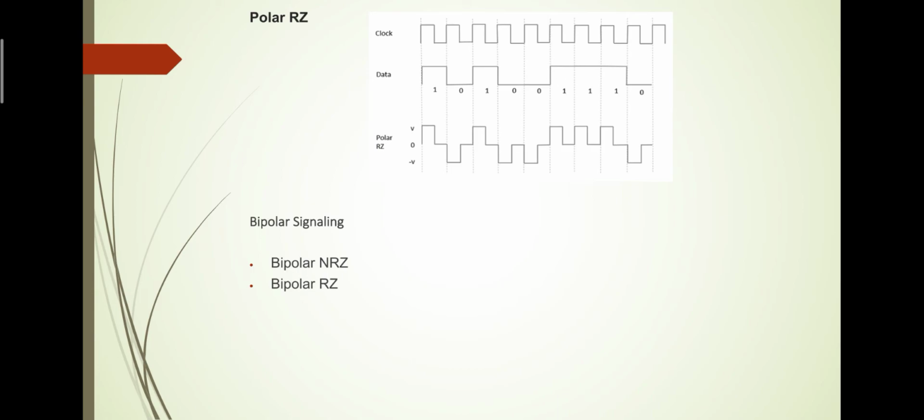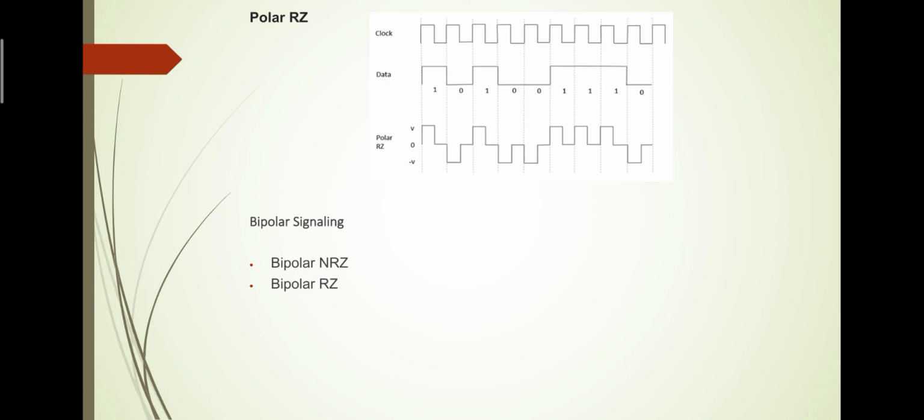Polar return to zero. In this type of polar signaling, a high in data is represented by a mark pulse, but its duration T0 is less than the symbol bit duration. Half of the bit duration remains high, but it immediately returns to zero and shows the absence of a pulse during the remaining half of the bit duration. However, for a low input, a negative pulse represents the data and the zero level remains the same for the other half of the bit duration.